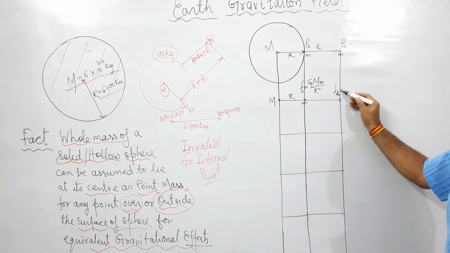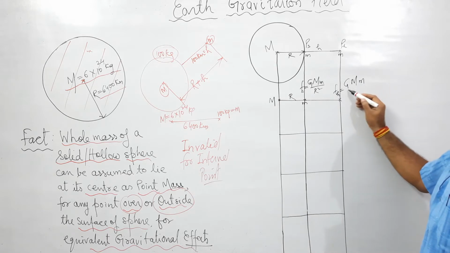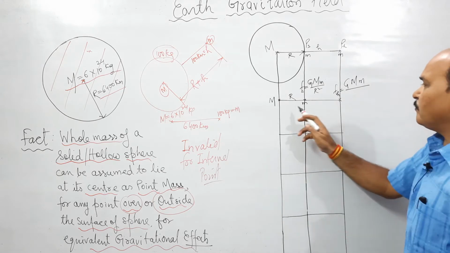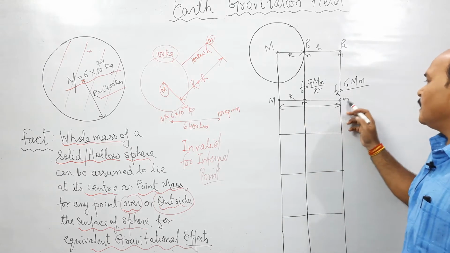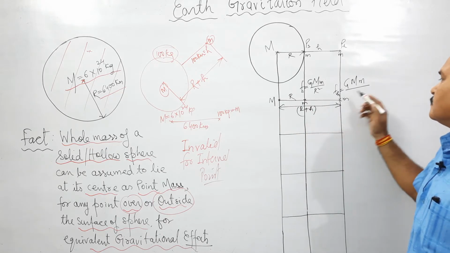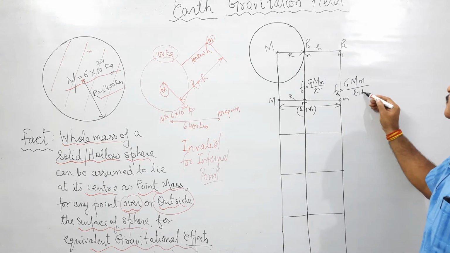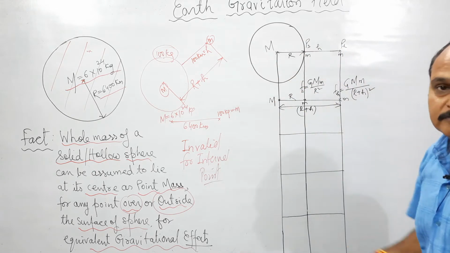What is the force on this point mass m at a distance h above the earth's surface? This force is going to be G M m upon this distance squared. And what is this distance? This distance is the distance between this point mass M and this m, which is R plus h. So the force is G M m upon (R plus h) whole square. This is the force between this point mass and the whole earth.